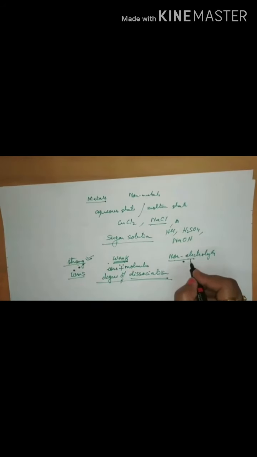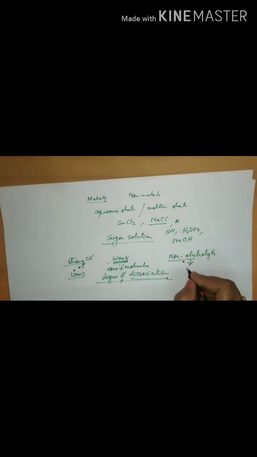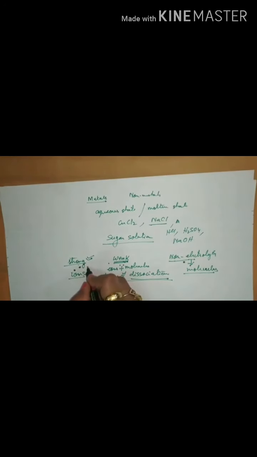And in case of non-electrolyte, they will not have ions because they don't dissociate. So they will be containing only molecules and will not allow electricity to pass through. So definitely, if a bulb is attached to it, the bulb will glow brightly in case of strong electrolyte, will glow dimly in case of weak electrolyte, and will not glow for a non-electrolyte.